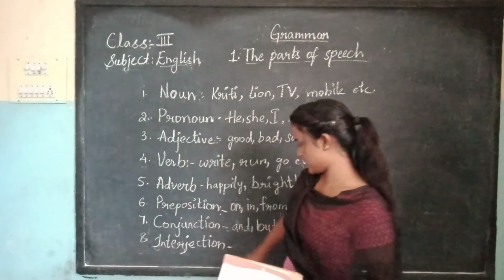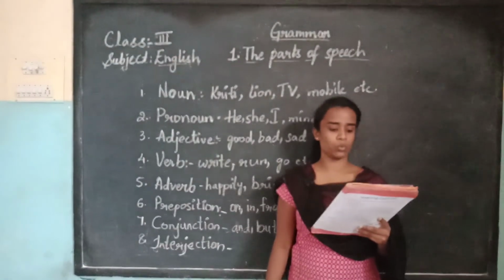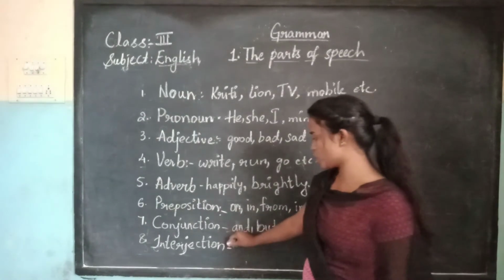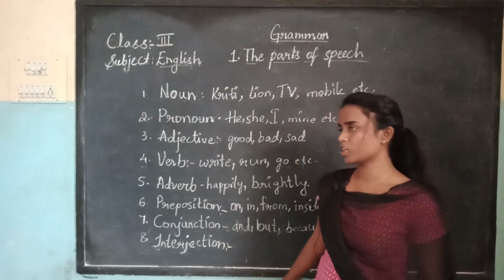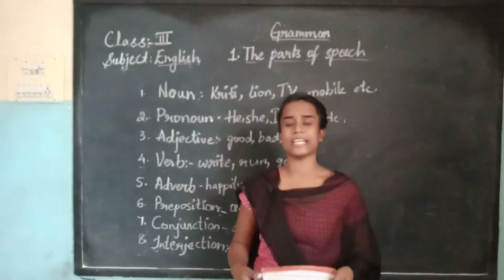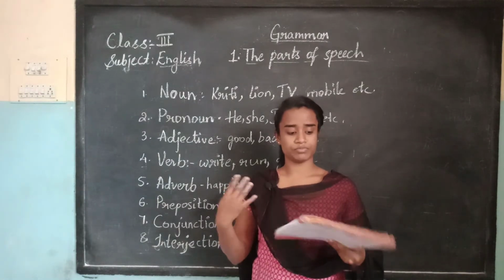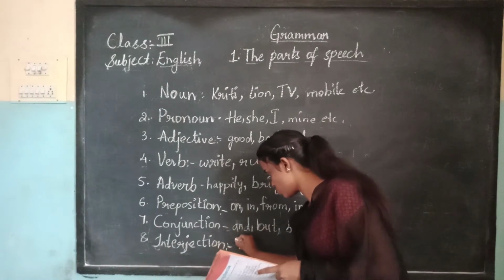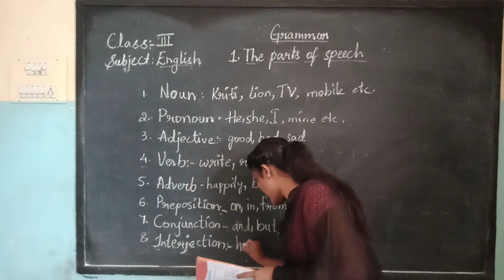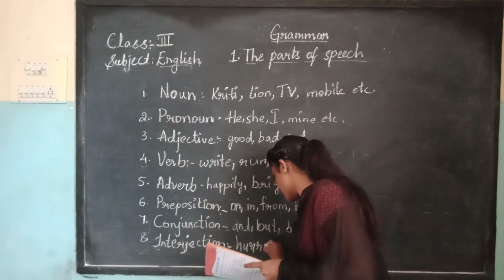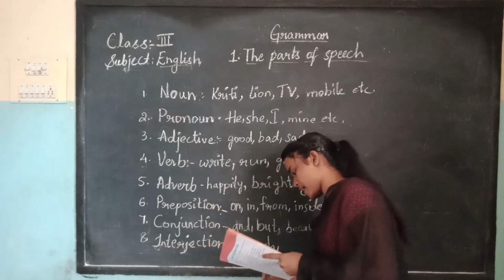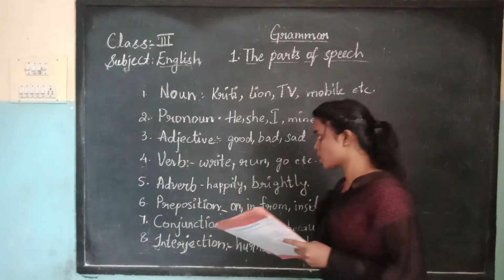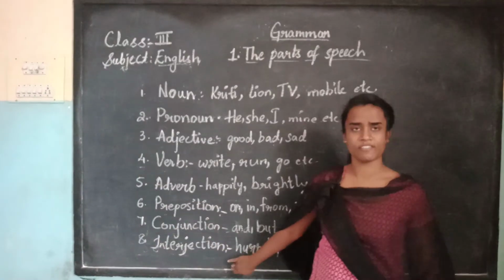And next, the last one, interjection. An interjection is a word that expresses a sudden feeling of the mind, a sudden expression of yours. When we see anything and are suddenly surprised, what do we say to express our feelings? Oh, hooray, like that. Those words are called interjections, a sudden expression. For example, hooray, oh, like that. Okay, children, so these are the 8 parts of speech.